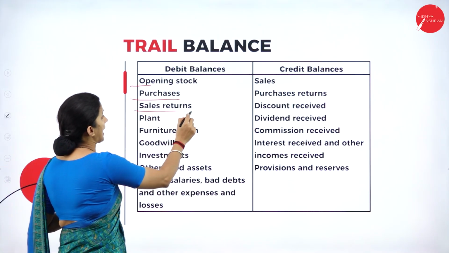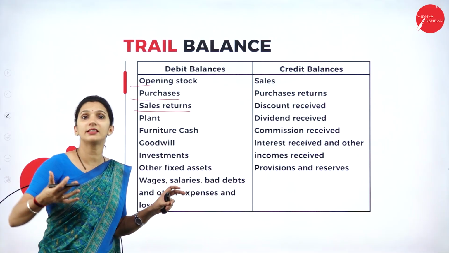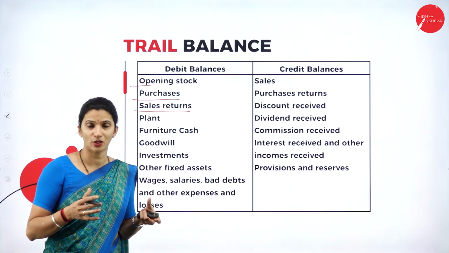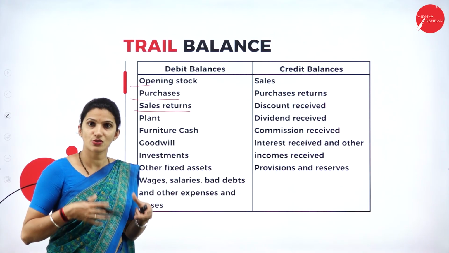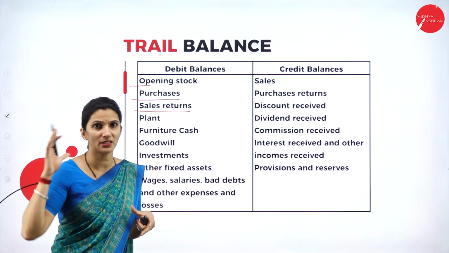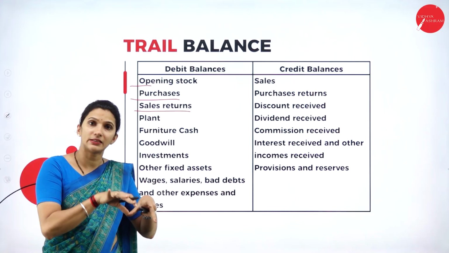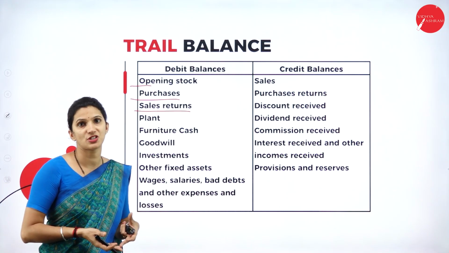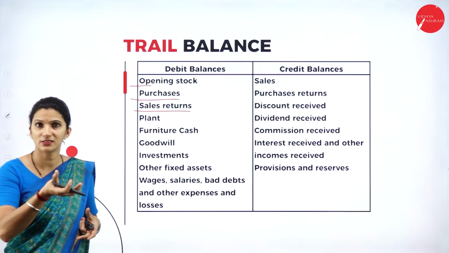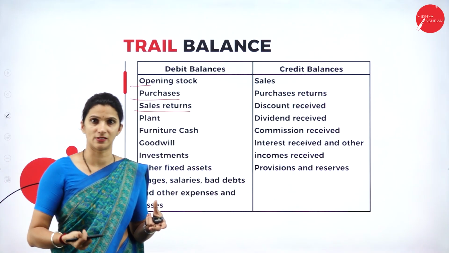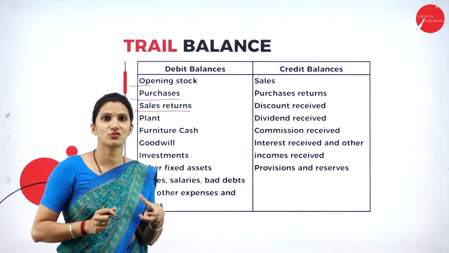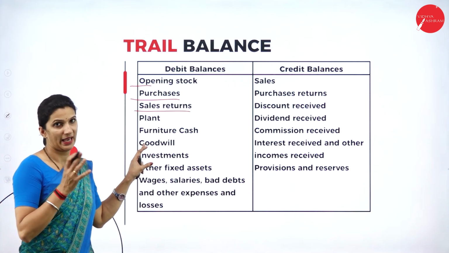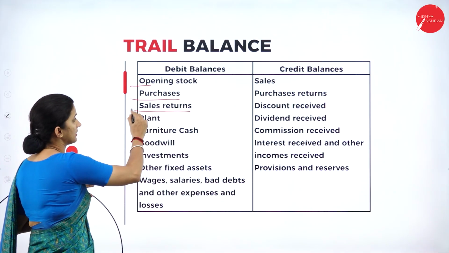Then we have sales return. What do sales returns mean? Usually sales is an income or a revenue generating source. So sales is always an income that comes under the credit side. Sales returns means if the customers have returned the goods which they purchased from your business. That means it is a reduction in the income of the business. So it is a kind of loss to the business. That's why we will write it under the debit side. Expenses and losses will come under the debit side.